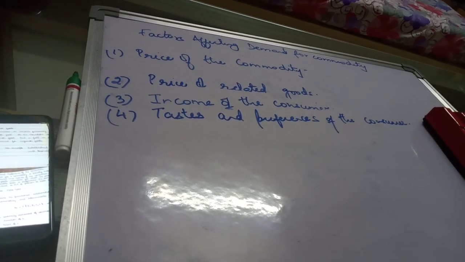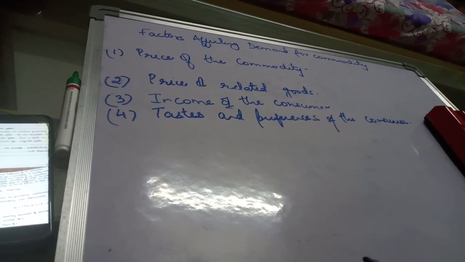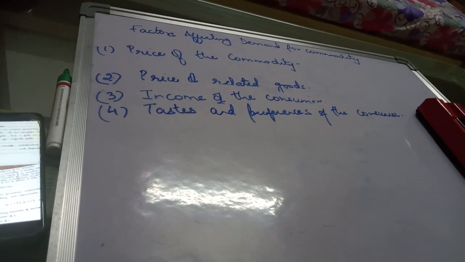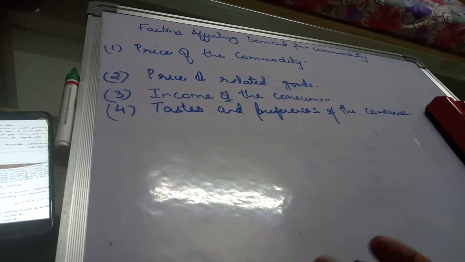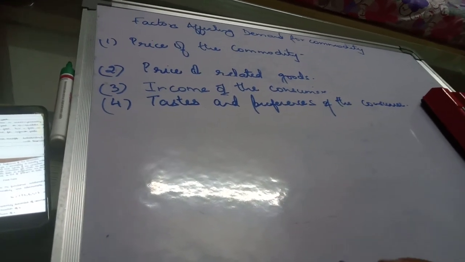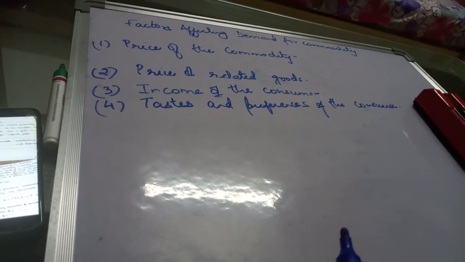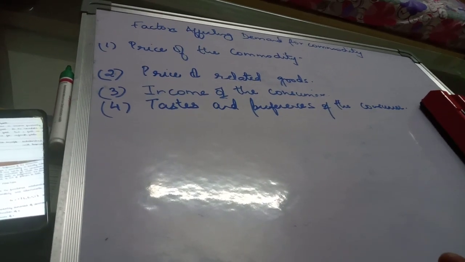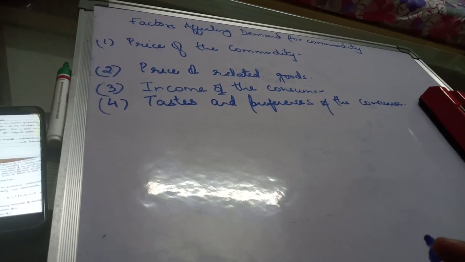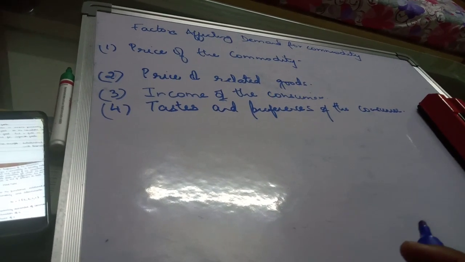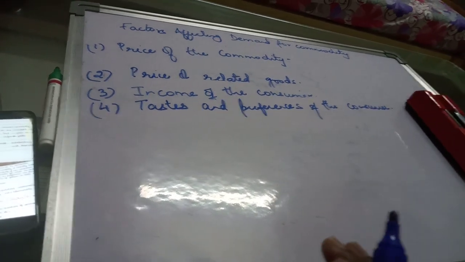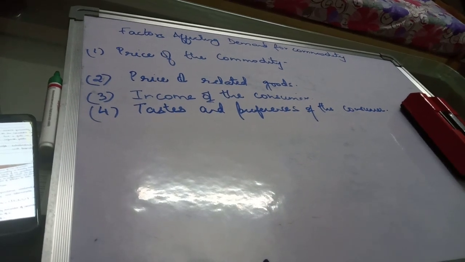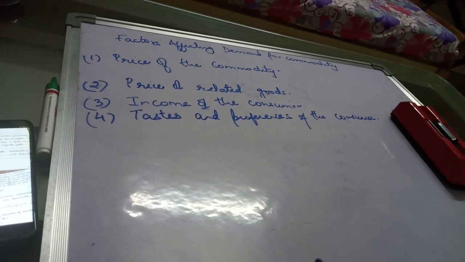So if the consumer has a favorable taste and preference for a commodity, the demand for that commodity will be high. And if that particular person does not have a taste, like if you don't like karela, you will never buy it. Generally, if there is a taste and preference for the commodity, you will have a higher demand for it. I'll just add one more thing here, fashion. If a particular commodity is in fashion, then the demand for that commodity will be high in that period of time. So that is taste and preference of the consumer.